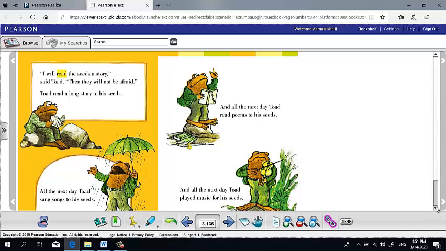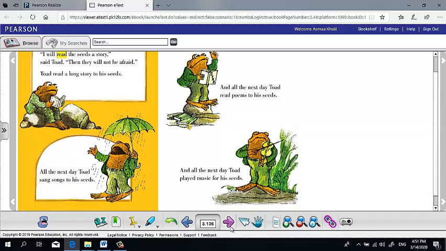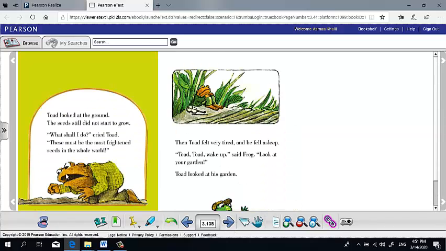And all the next day, Toad played music for his seeds. Toad looked at the ground. The seeds didn't start to grow. "What shall I do?" cried Toad. "These must be the most frightened, the most scared seeds in the whole world."